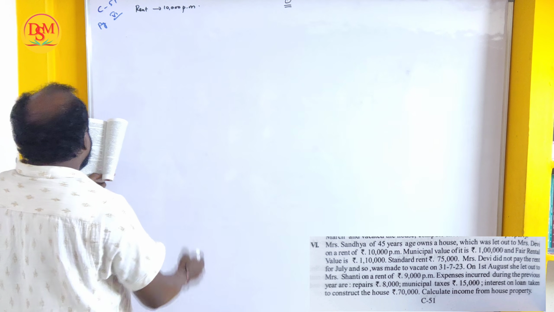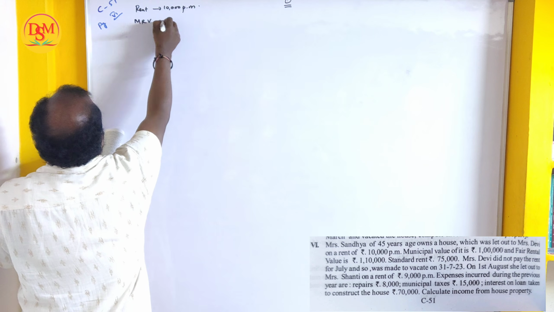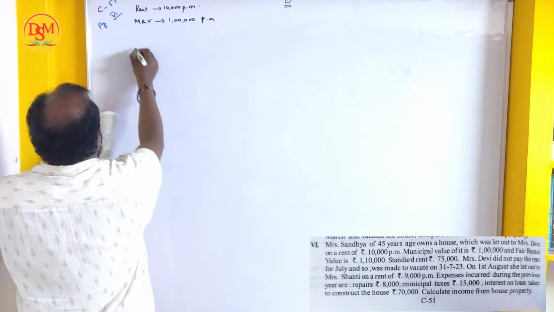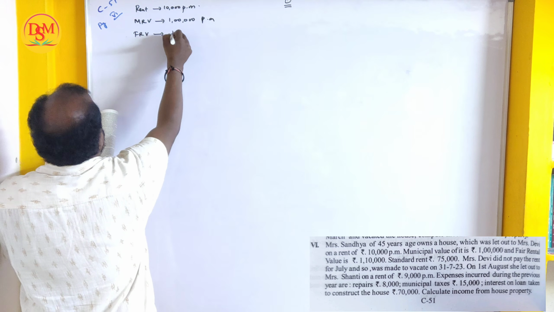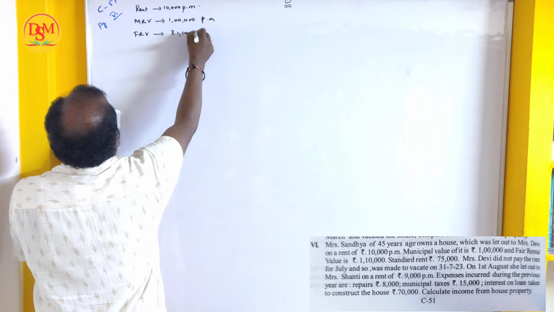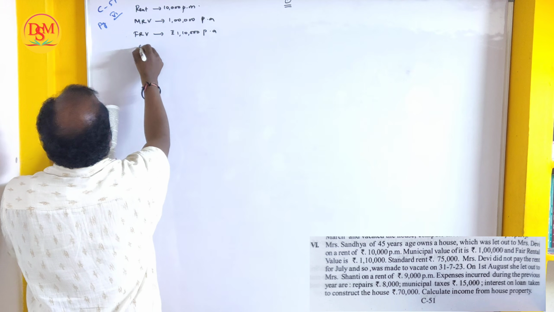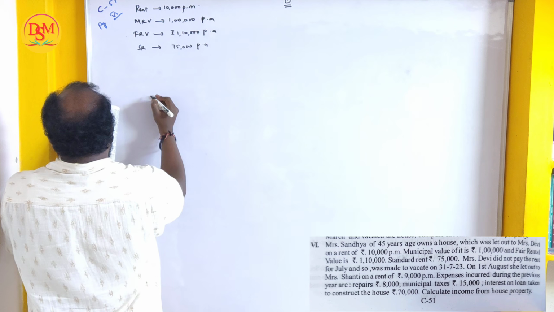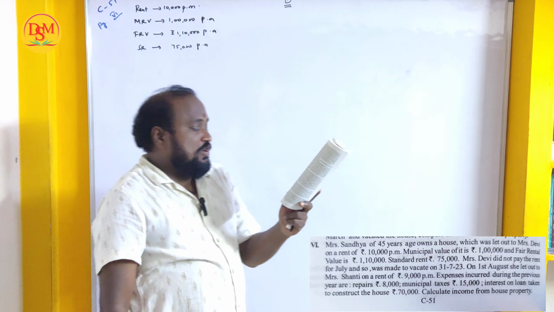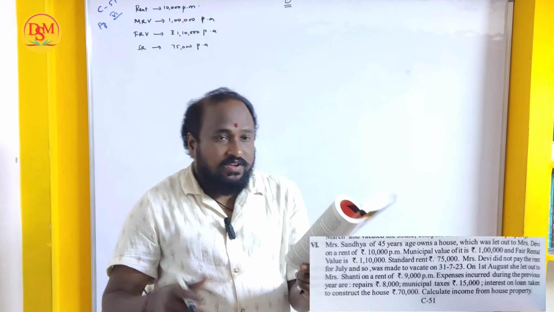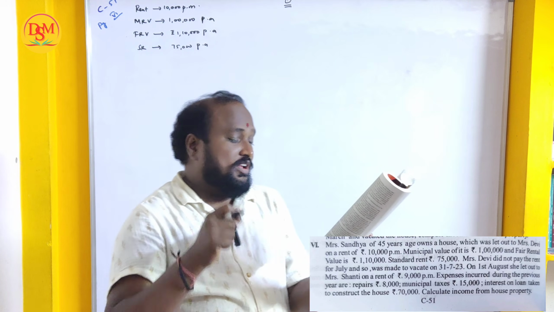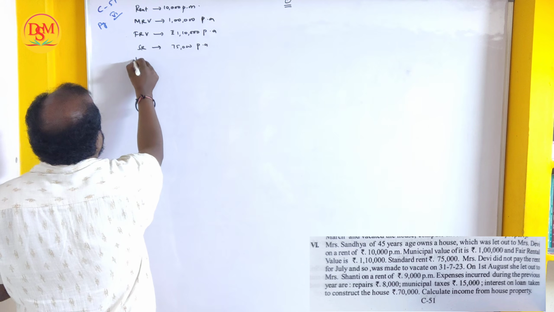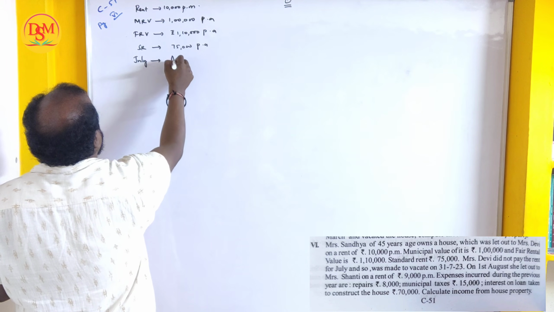And next is municipal value. Municipal rental value is 1 lakh rupees per annum. Okay, and fair rental value is 1,10,000 rupees per annum, and standard rent is 75,000 rupees per annum. Now, Mrs. Devi did not pay the rent for July. So, Devi did not pay the rent for the July month and was made to vacate on 31st July 2023. So, July month is arrears.